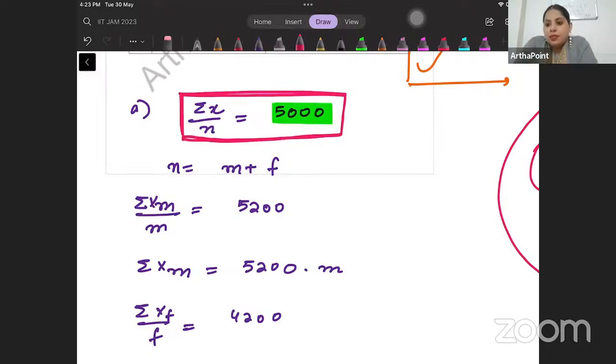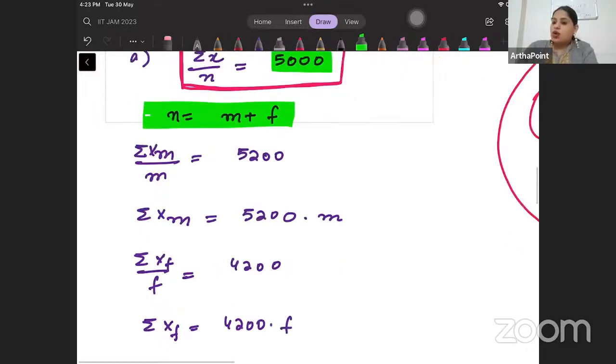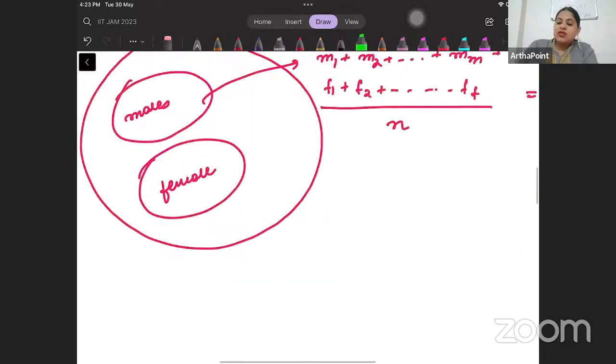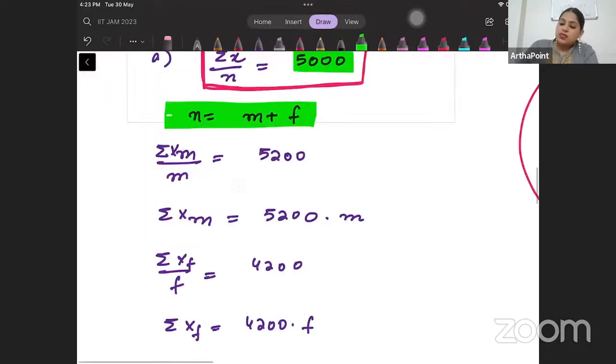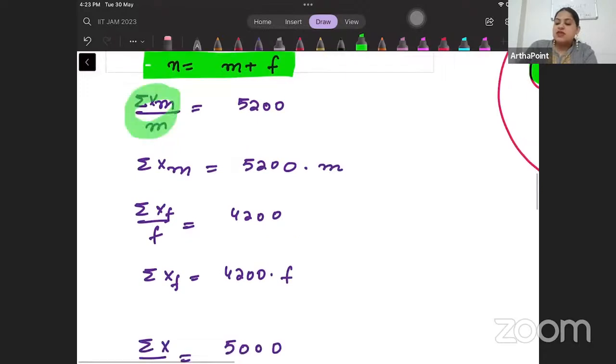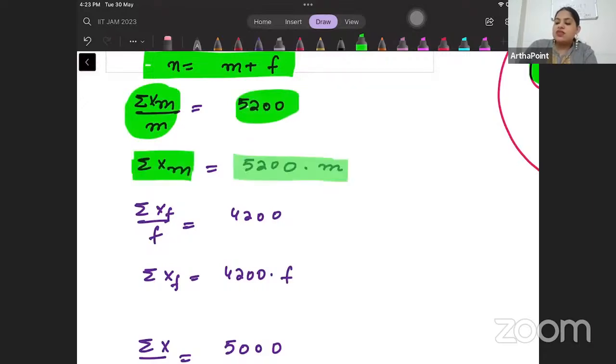Now, the total number of people in the company can be male plus female. So the total number will be male plus female, right? Now, beta, for males only, the average salary is given to me as 5,200. So summation xm by m is given to me as 5,200. So what will be summation xm? Summation xm will be 5,200 into M. This M just goes here.